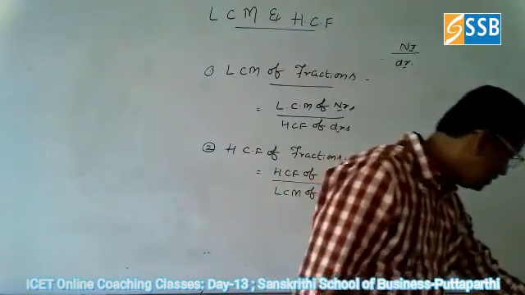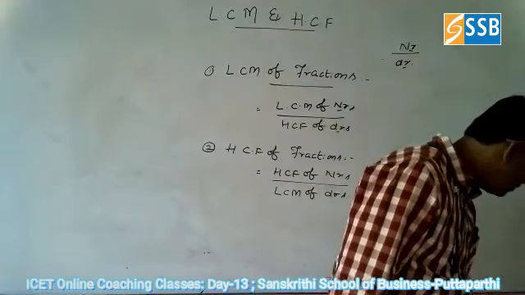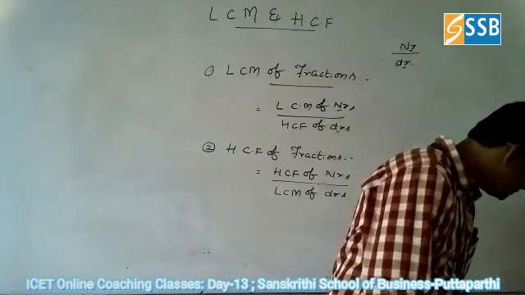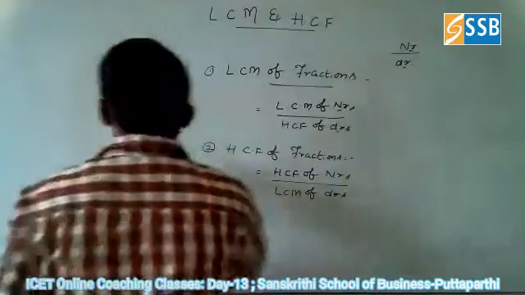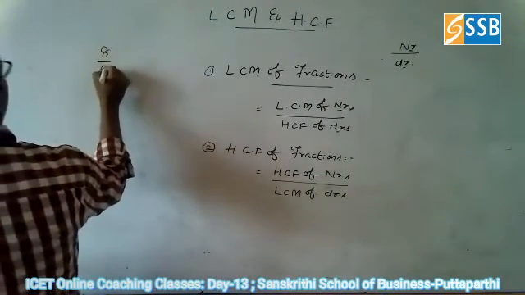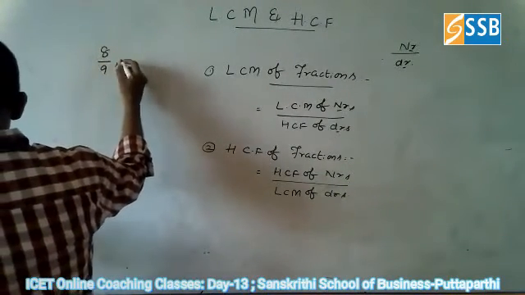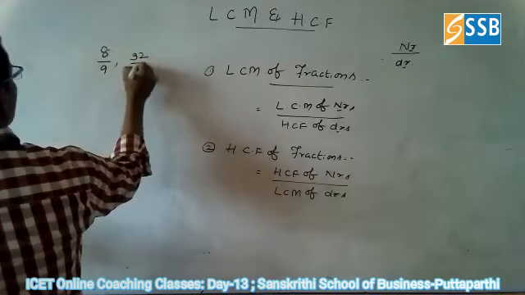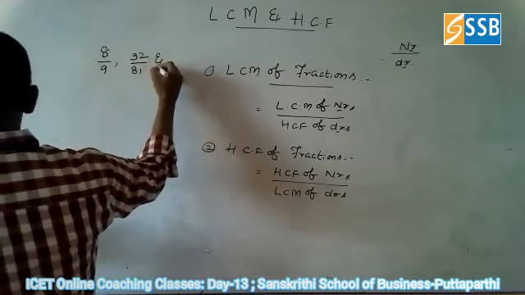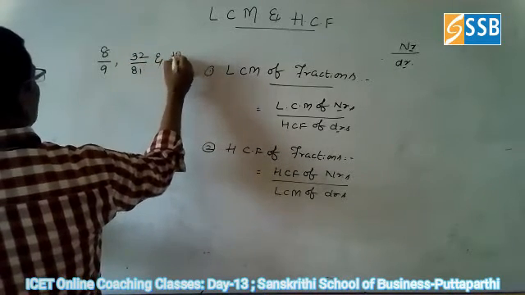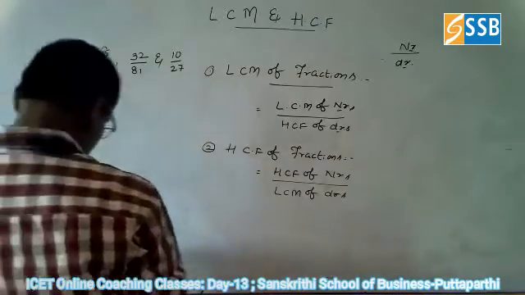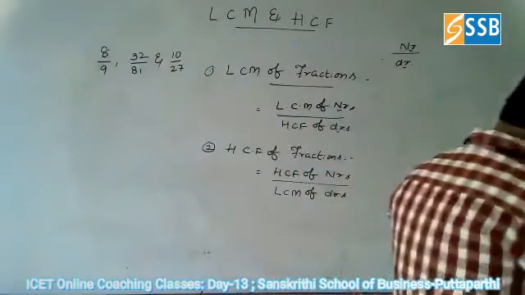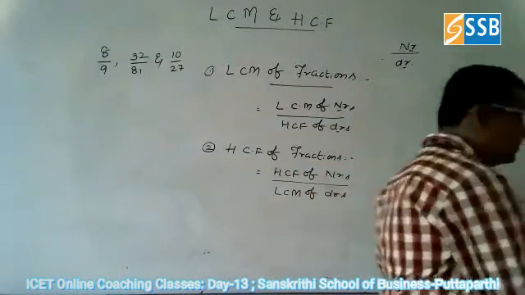So find the LCM and HCF of 8 by 9, 32 by 81 and 10 by 27.